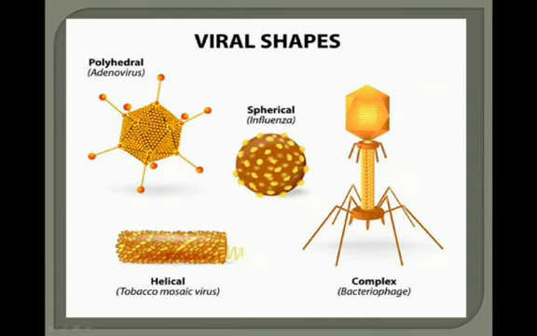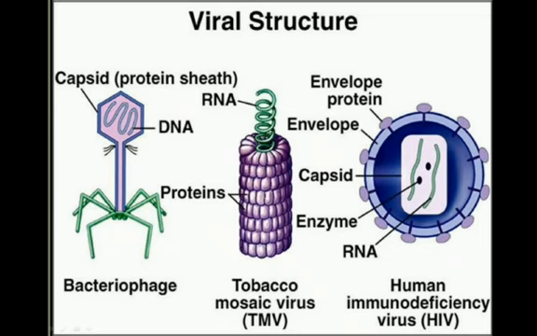Next we will see viral shapes: polyhedral, helical, spherical, complex. These are the shapes of virus. Then next we see viral structures. What are the structures? Bacteriophage, TMV and HIV. TMV is present only in plants, HIV in human beings. Tobacco mosaic virus, TMV. HIV means human immunodeficiency virus. Bacteriophage is not a bacteria, this is a virus.